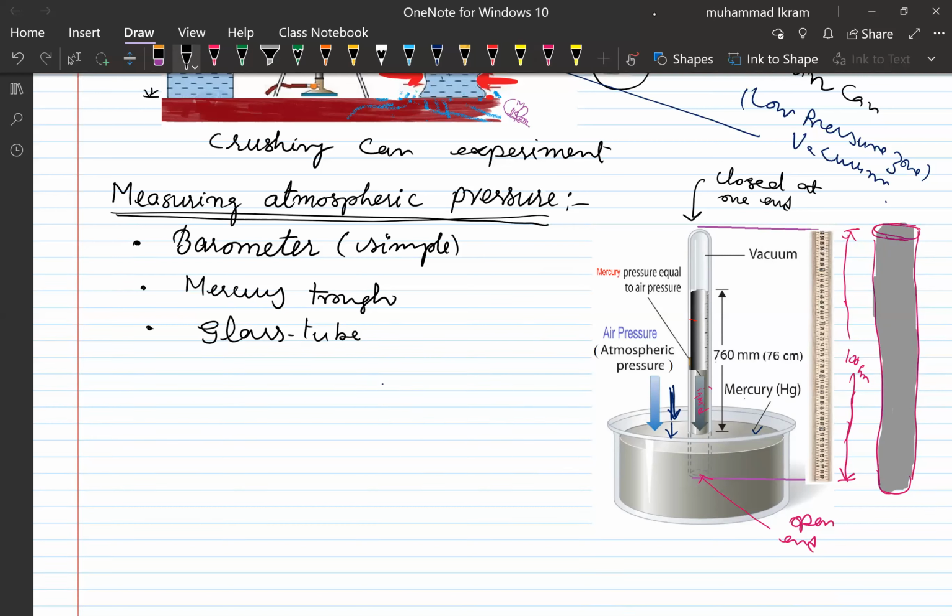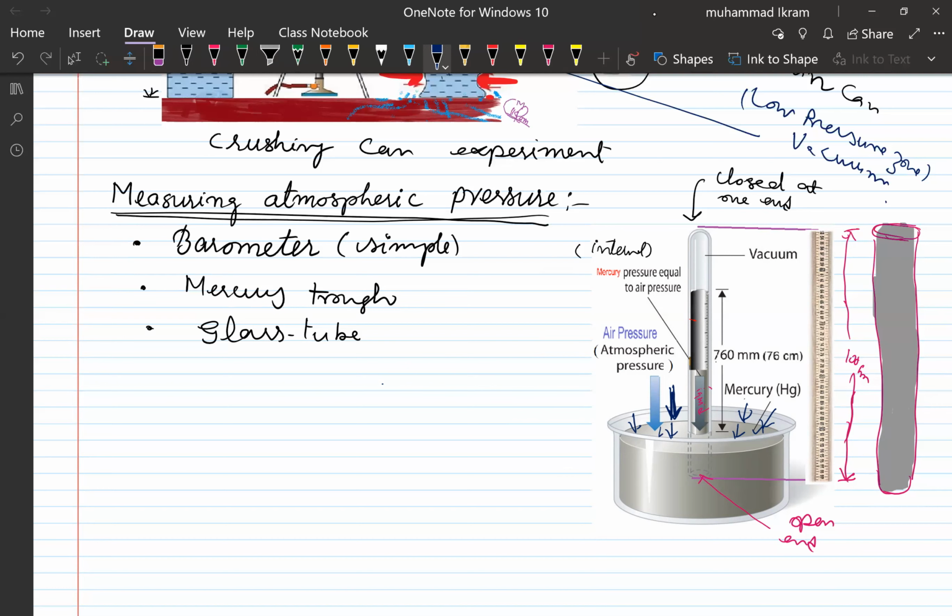So there is one internal pressure. That internal pressure is caused by the mercury as it falls down. And then there is the atmospheric pressure also. The atmospheric pressure acts from all sides on the mercury in the mercury trough and pushes it downward. So it will be trying to squeeze into the glass tube.